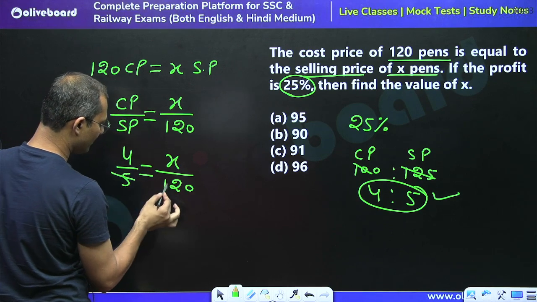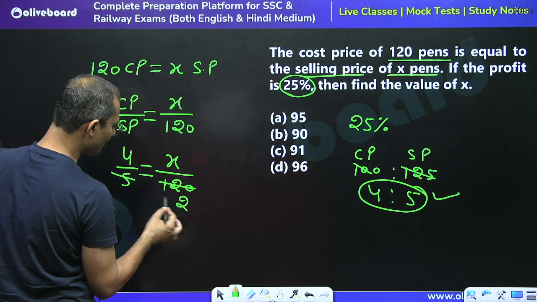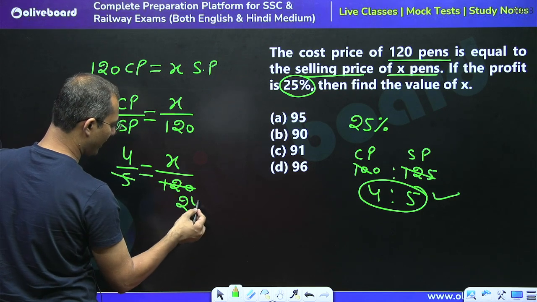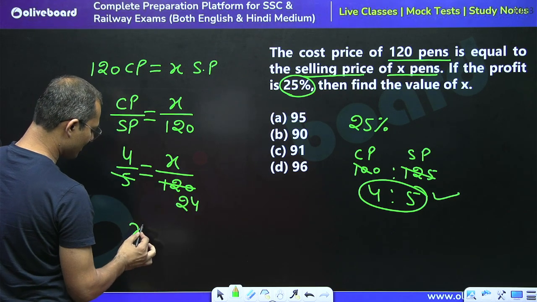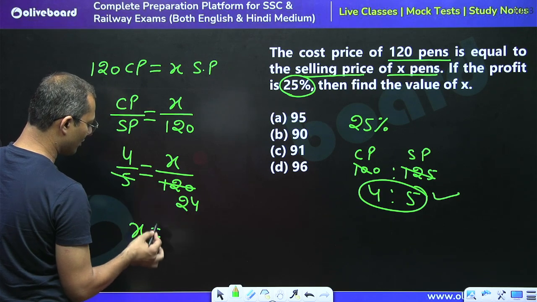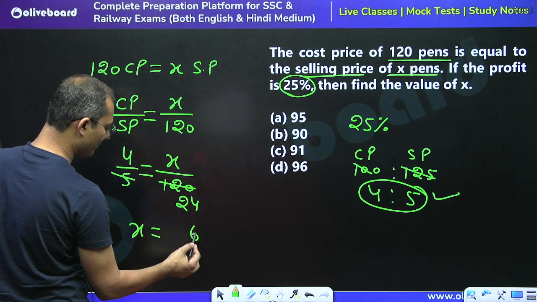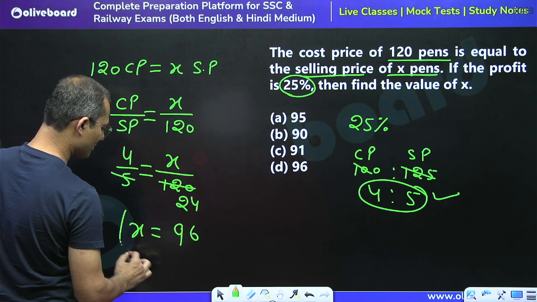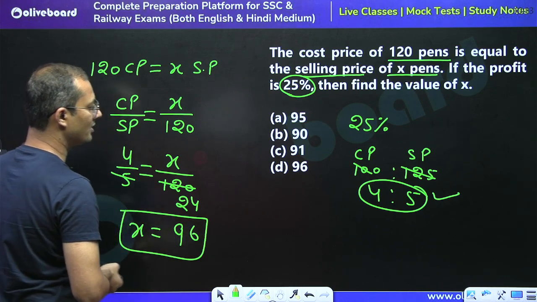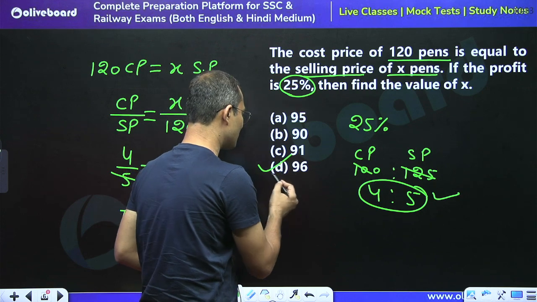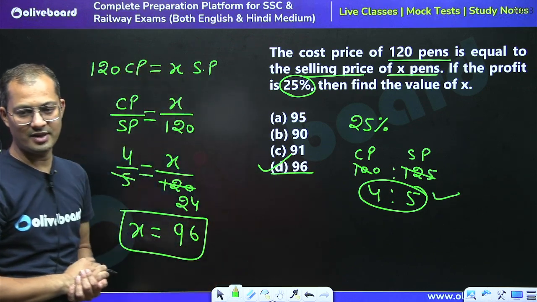So by 5, this would be cancelled. 5 2s are 10 and 5 4s are 20. So we can say that by cross multiplying, X is equal to 4 into 24. 4 into 24, so this will become 96, right? So the value for X is equal to 96. 96 is the right answer. D, Daredevil is the right answer.